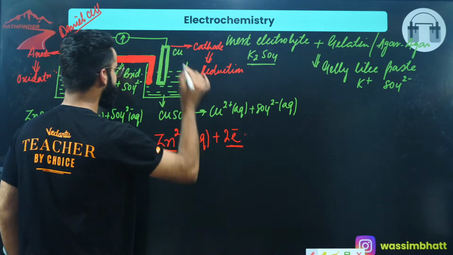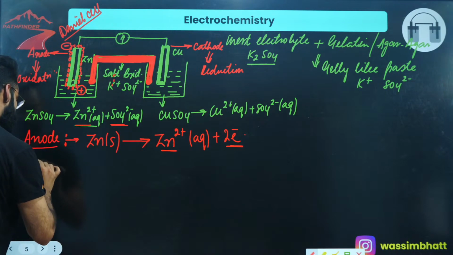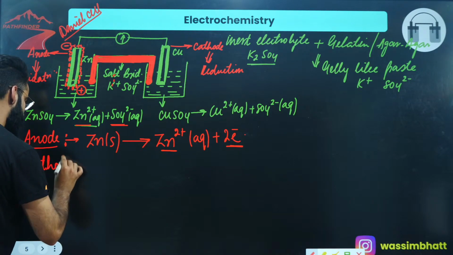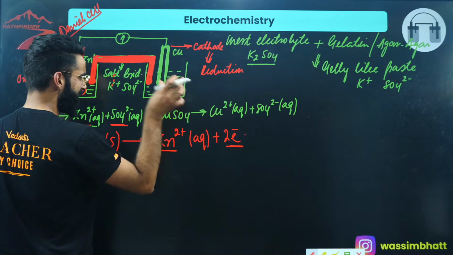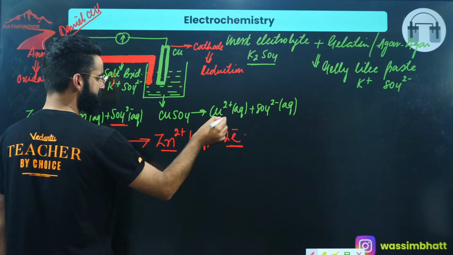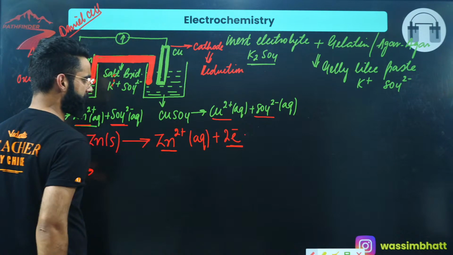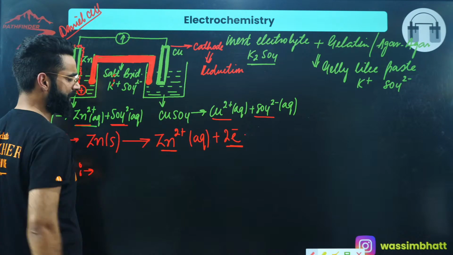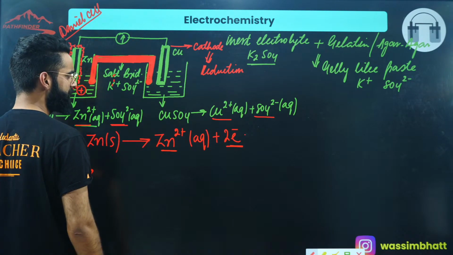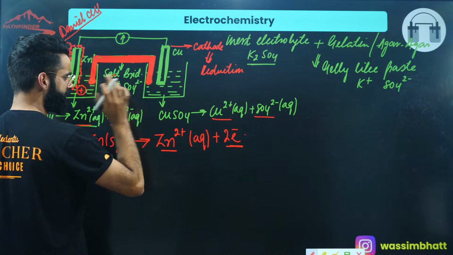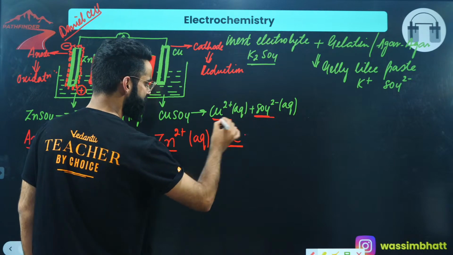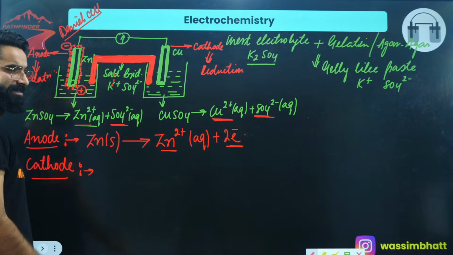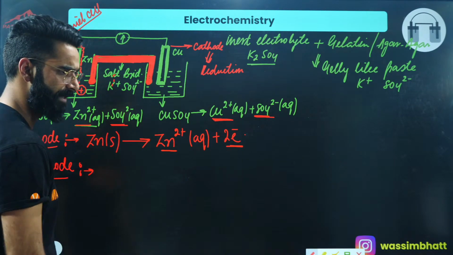Now what will be happening at the cathode? At the cathode, we know reduction takes place. Reduction means gain of electrons. In this solution, there are two types of ions, Cu²⁺ and SO₄²⁻. The solution right now is electrically neutral. Out of these two ions, Cu²⁺ needs electrons. It is electron deficient.